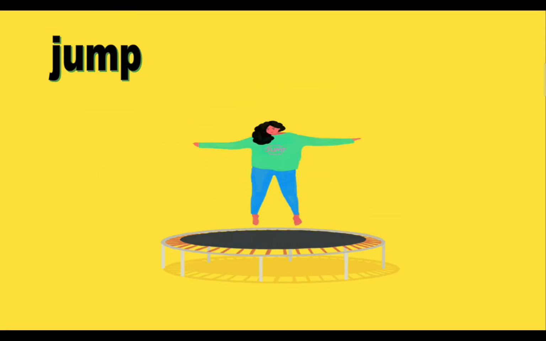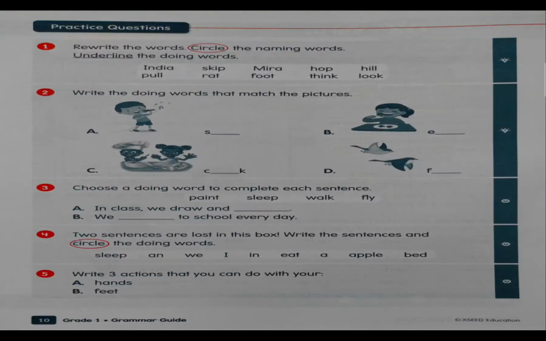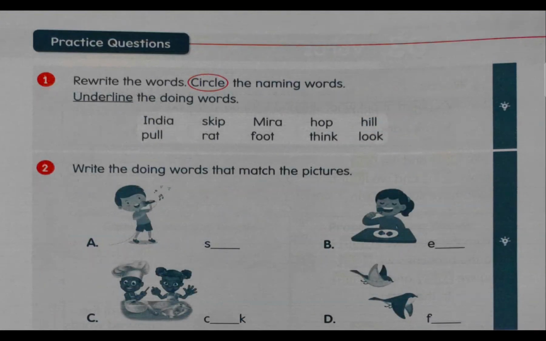Okay, students? Now I hope you are all clear with this doing word, with verbs. I just want you to open your book, grammar guide, to page 10. And let us look at the questions that we have here. Question 1 says, rewrite the words. That means you have to write the words again, okay?